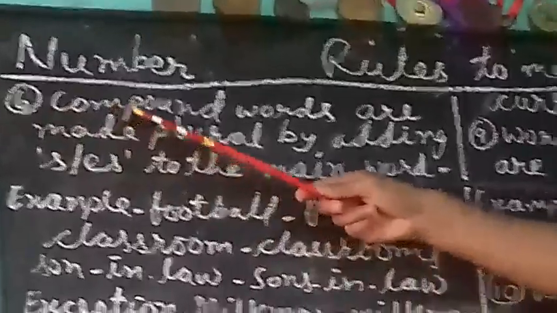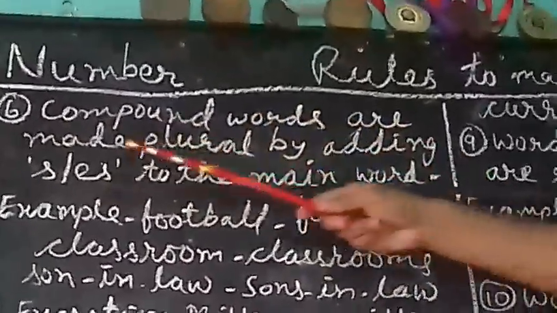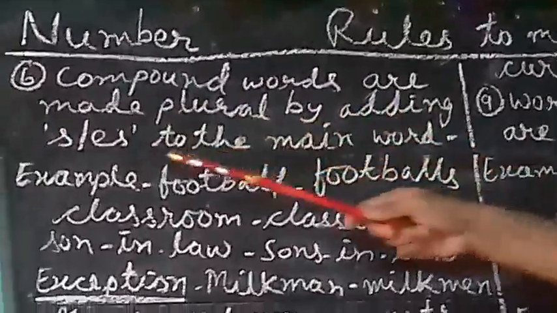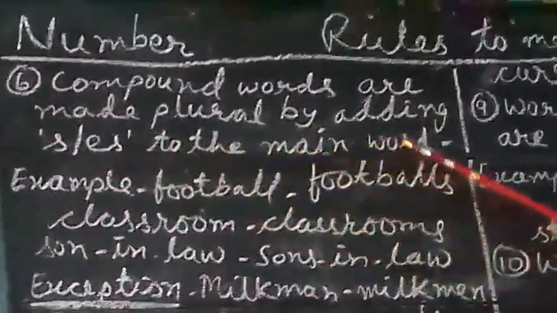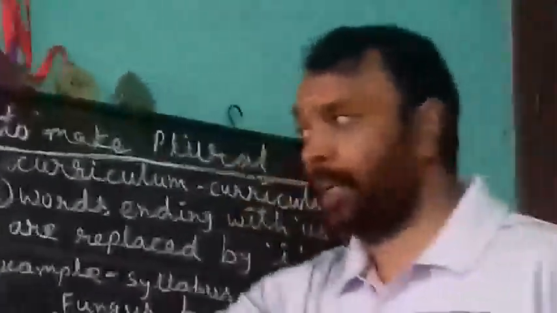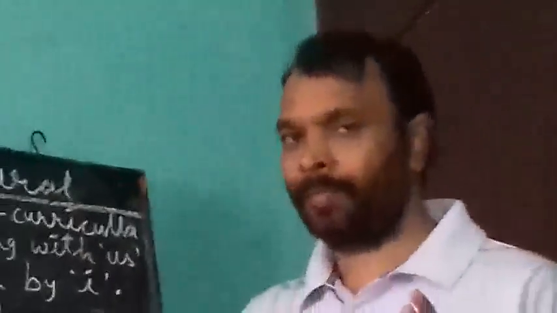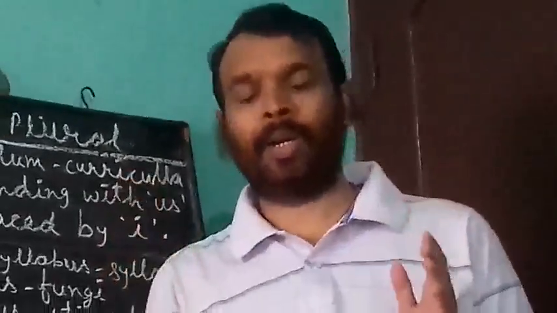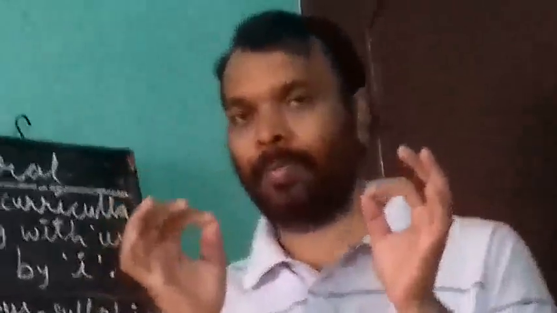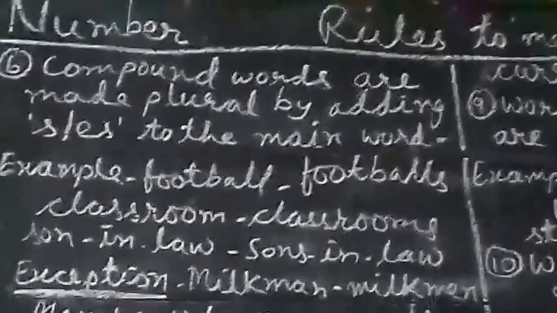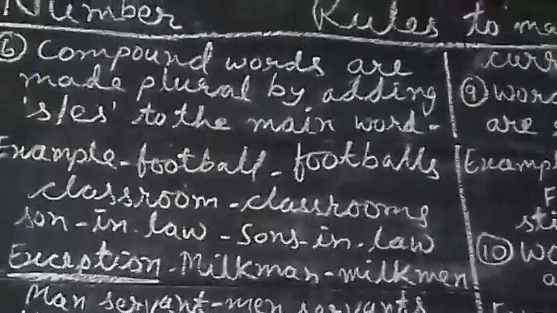Rule number 6 says compound words are made plural by adding s or es to the main word. Here there is a compound word. First we should understand what a compound word is. A compound word is that word which is made of two or more than two words. Like bed and room, both become bedroom. Tooth and brush, both become toothbrush. So these are called compound words.